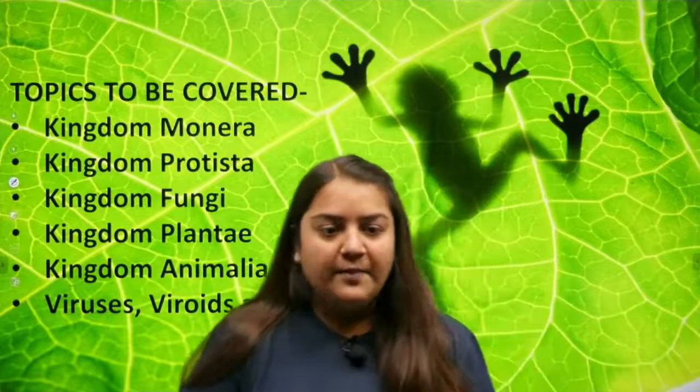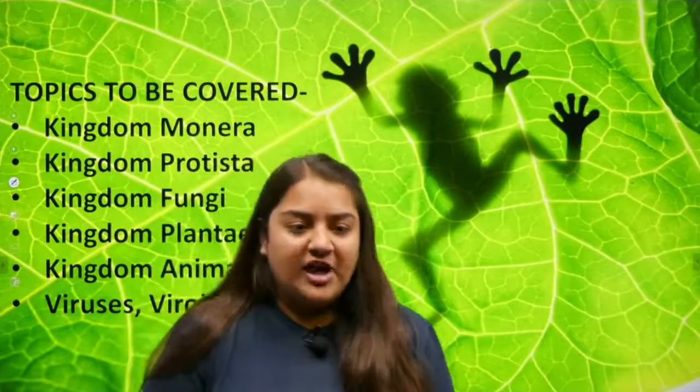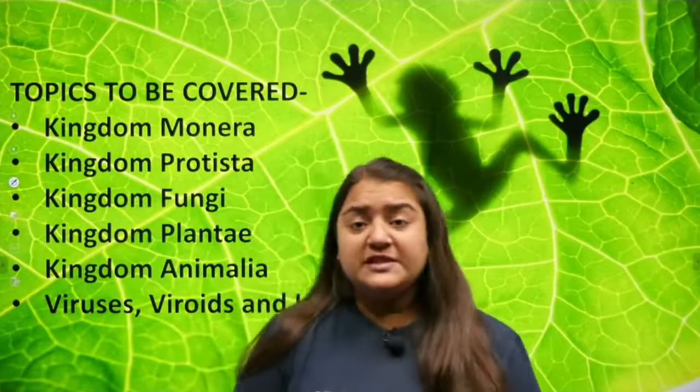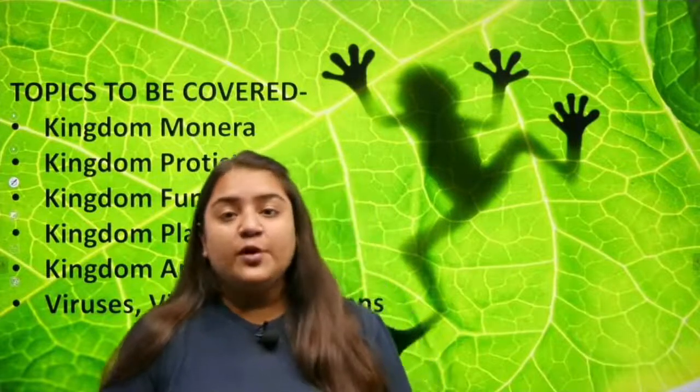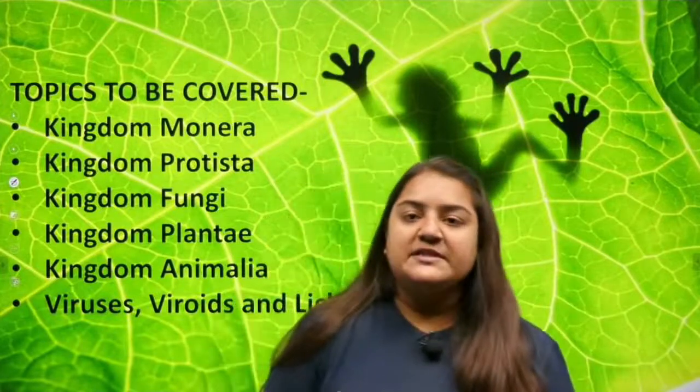In this we are going to study kingdom Monera, kingdom Protista, kingdom fungi, kingdom plantae, kingdom animalia, viruses, viroids and prions. These are the topics which we are going to discuss in this chapter. Of course, kingdom plantae and kingdom animalia have a separate chapter, that is your plant kingdom and animal kingdom. So in this chapter we are going to discuss in detail the 3 important kingdoms, out of the 5 kingdom classification which was given by R.H. Whittaker: kingdom Monera, kingdom Protista, kingdom fungi in detail, and we have a separate chapter for plant kingdom and animal kingdom.